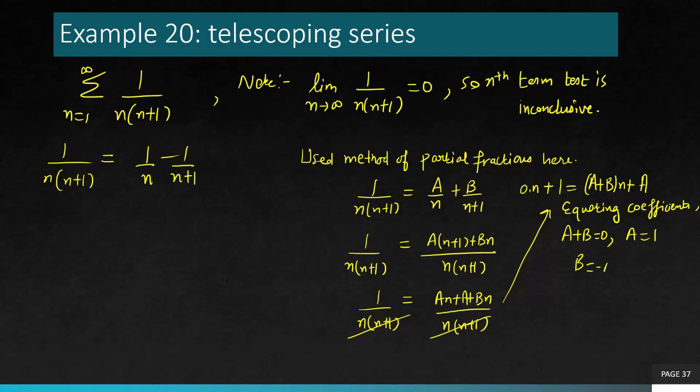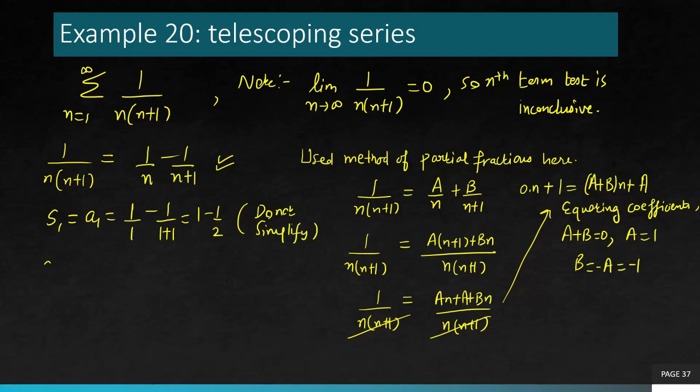And a is 1. b is minus a, which is minus 1. So you get a is 1 and b is minus 1. Now find the sequence of partial sums. S1 by definition is a1. So you plug in n equals 1, you get this: 1 minus 1 over 2, which is left as such. You do not simplify this.